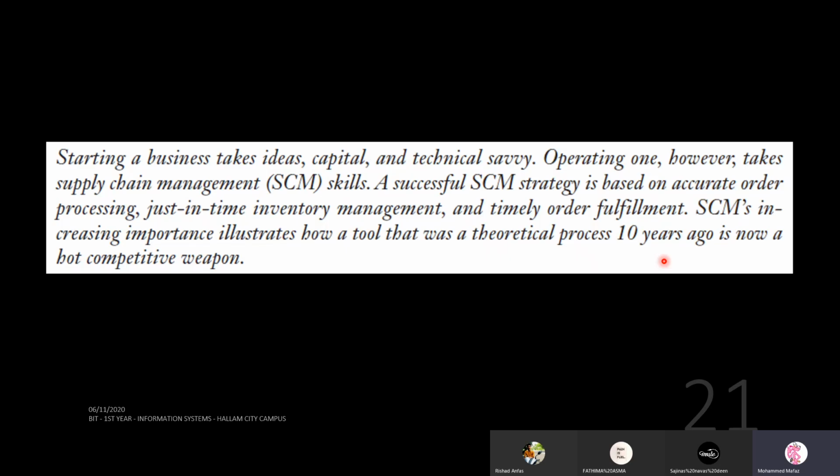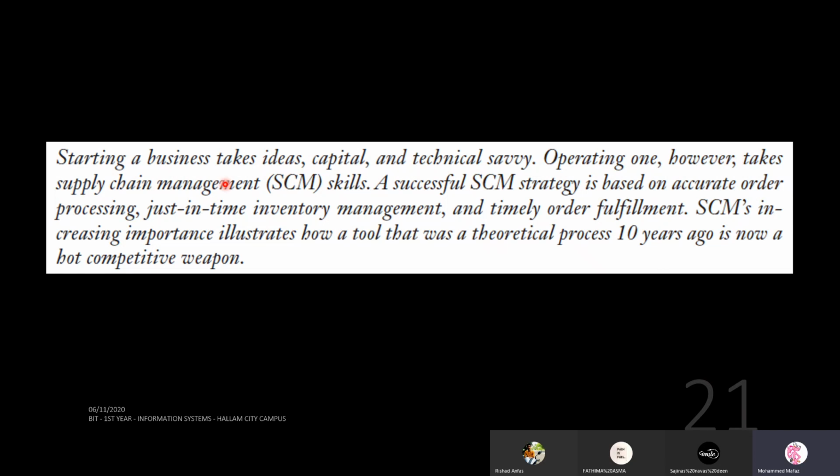Okay, so those are some high-level things we discussed and an example of where SCM is used in manufacturing. We discussed that under manufacturing, several activities are involved. Now in this section, we are going to discuss the internal components of SCM and what the challenges are. Starting a business takes ideas, capital, which means the initial money, and technical savvy, meaning technical expertise. Those are some challenges.